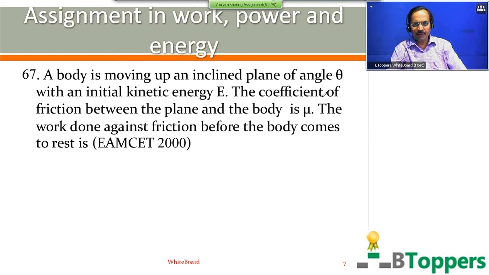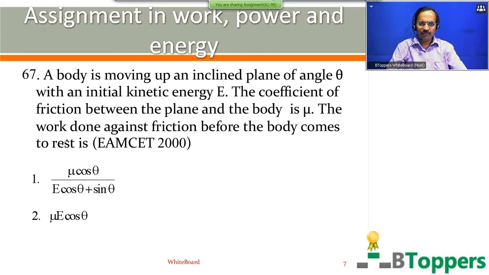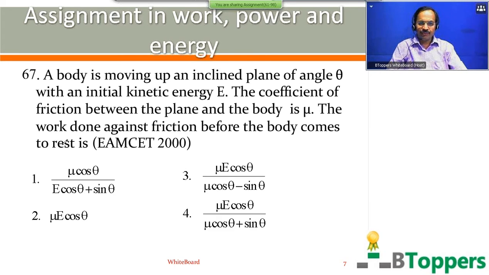A body is moving up an inclined plane of angle theta with initial kinetic energy E. The coefficient of friction between the plane and the body is mu. The work done against friction before the body comes to rest is. Come on, try the question. This question was also given in one of the previous MCET examinations.